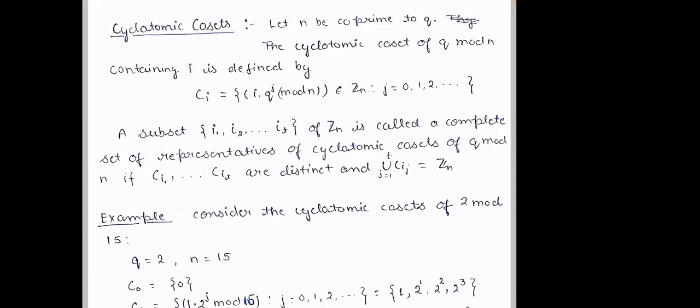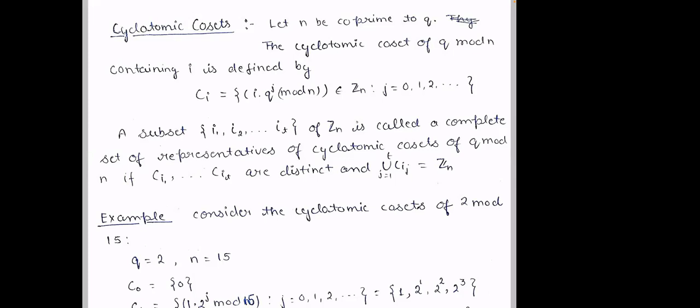But you need to understand that Ci is the coset containing i, do not forget that. So first, n is co-prime to q. Q is again some prime power, or itself a prime. Then we are finding the cyclotomic coset. So Ci is equal to i times q power j mod n.